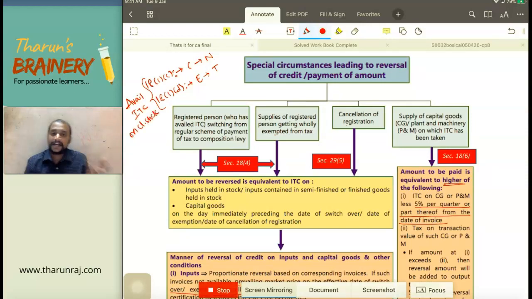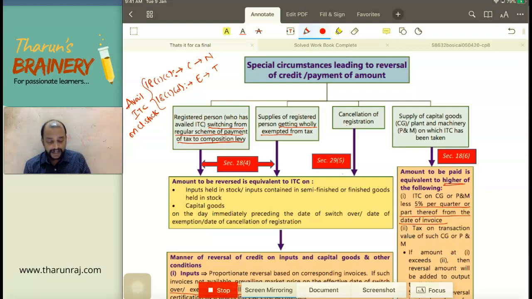Now there is a reverse scenario. What is that reverse scenario? You are under normal scheme and now you are switching from regular scheme to composition scheme. Same way, a person's taxable supply is getting wholly exempted from tax. So 18(4) is the opposite of 18(1)(c) and 18(1)(d). In those, you availed the ITC on closing stock. Now it is the opposite, reverse. So you need to reverse the ITC on closing stock. So in 18(4), what we will do? Reverse the ITC on closing stock.